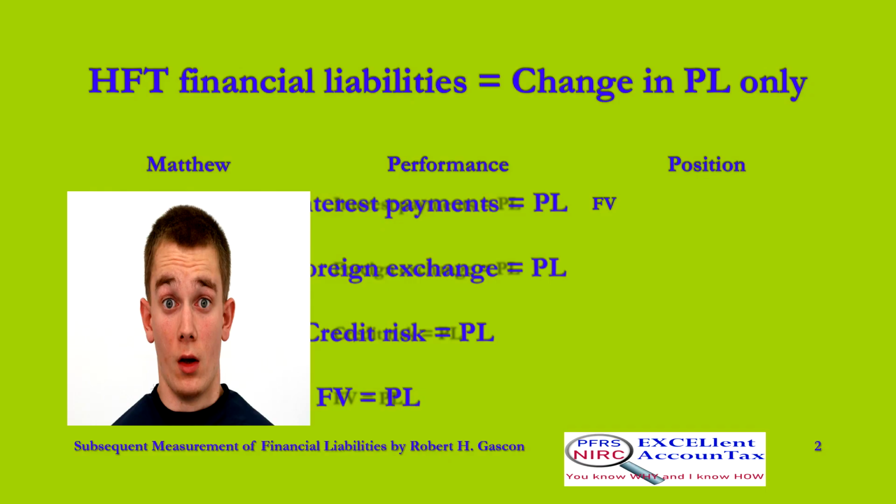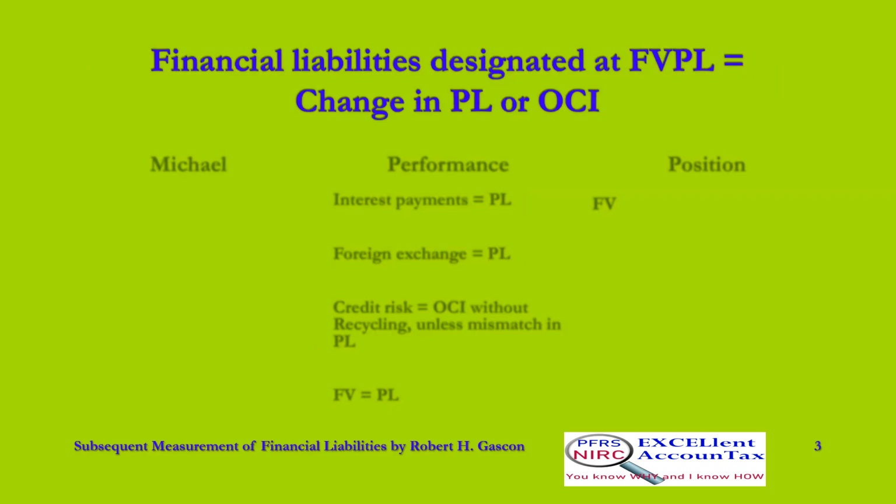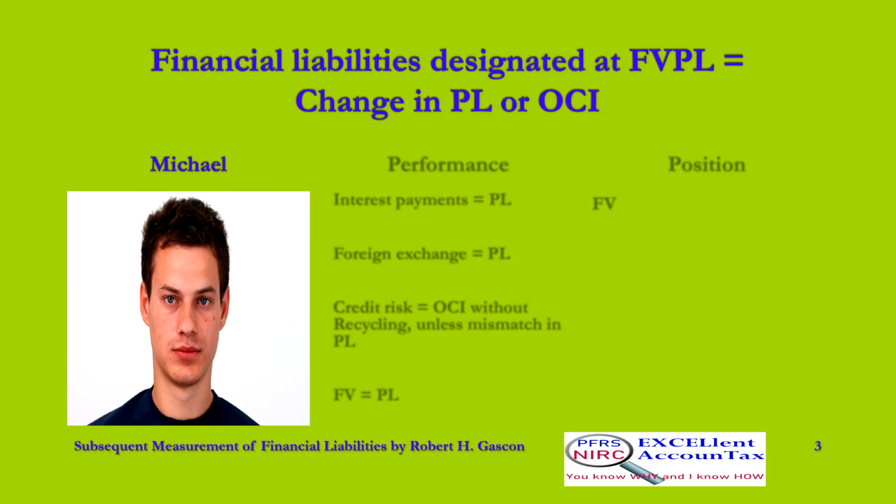If irrevocably designated as measured at fair value through profit or loss, how are financial liabilities subsequently measured, on the statement of financial position? We listen to Michael.